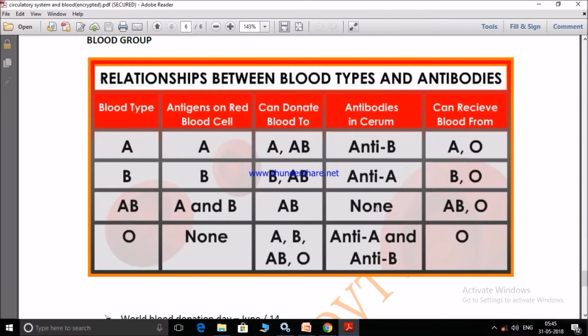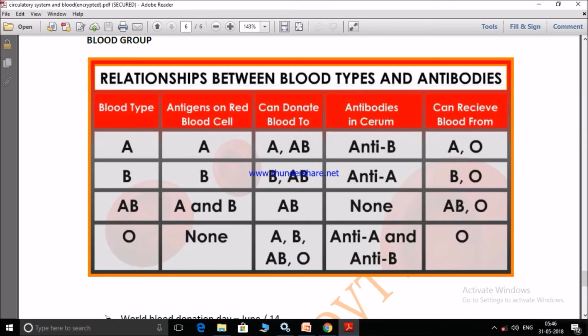A can receive blood from A and O. B can receive blood from B and O. AB can receive blood from AB, O, as well as A and B. There is a mistake here.